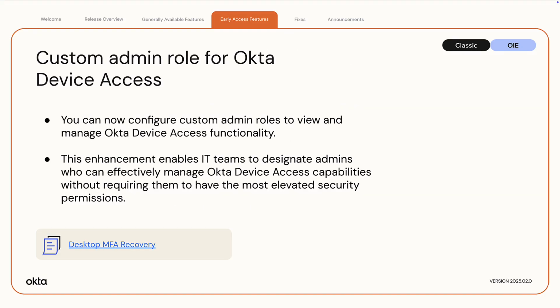Custom admin role for Okta device access. You can now configure custom admin roles to view and manage Okta device access functionality. This enhancement enables IT teams to designate admins who can effectively manage Okta device access capabilities without requiring them to have the most elevated security permissions.